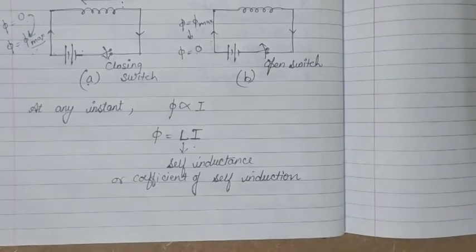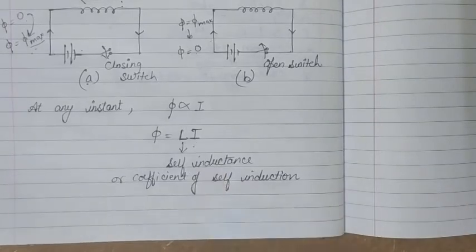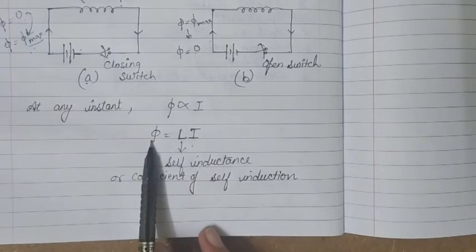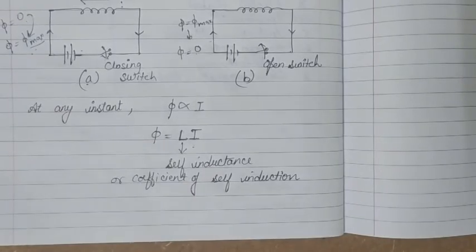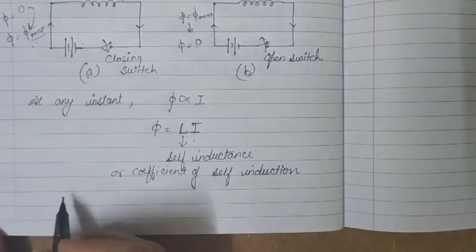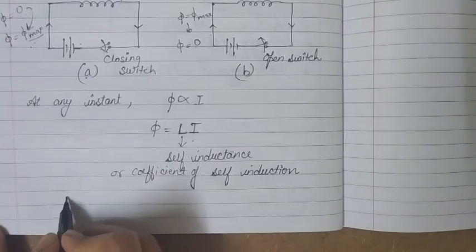Now we know that whenever this current changes, since phi depends on current, the magnetic flux will also change, and because of the change of magnetic flux, an induced EMF will be set up in the coil, and that EMF can be given by using laws of electromagnetic induction.